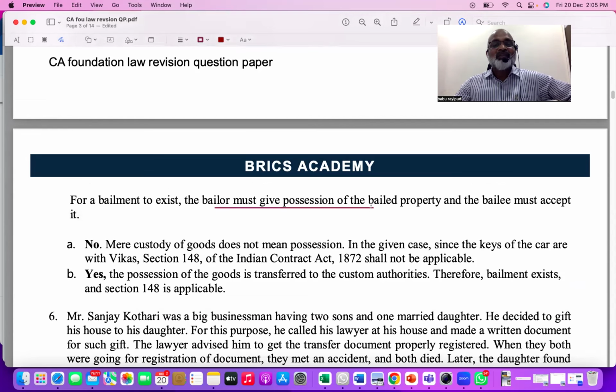So he parked the vehicle, he did not hand over the goods, means possession is not given. So remember, maybe the duty of the parking person can be that of a bailee, no doubt about it, because he has to take care of the parking. He might not be taking care of a particular car, but in general, he has to take care of the parking. So it's not a bailment, the first one.